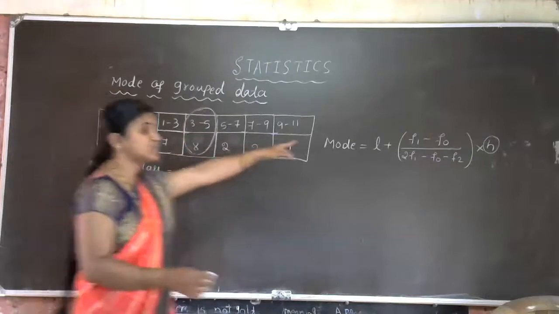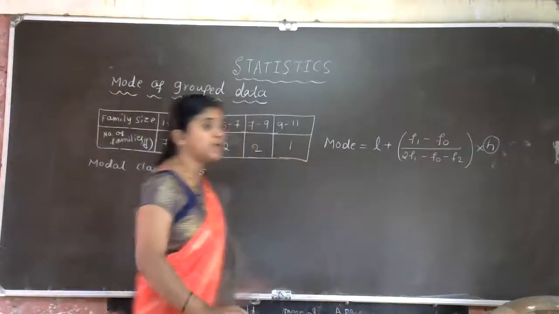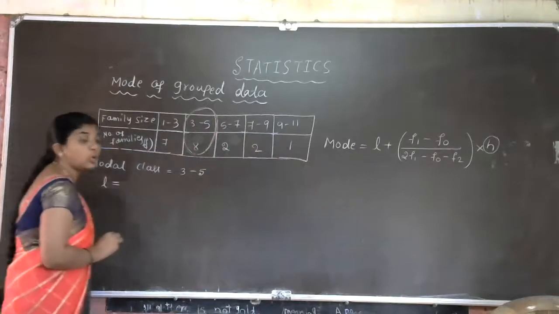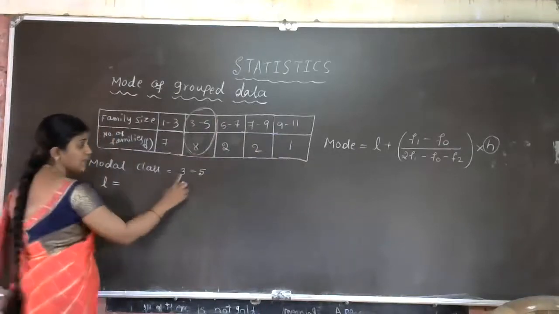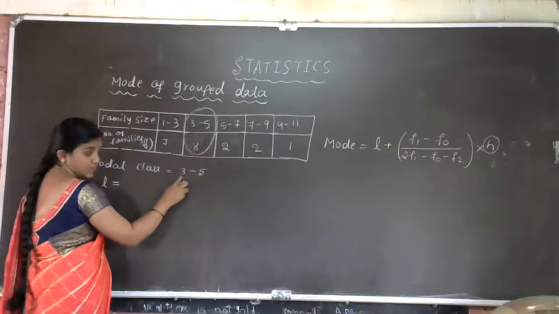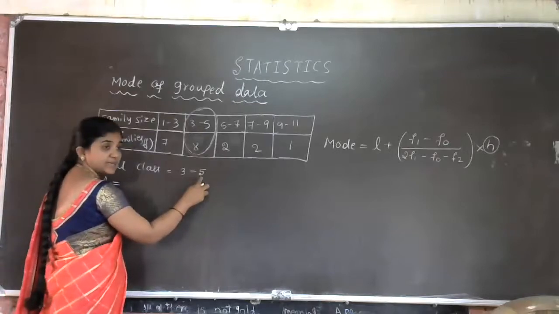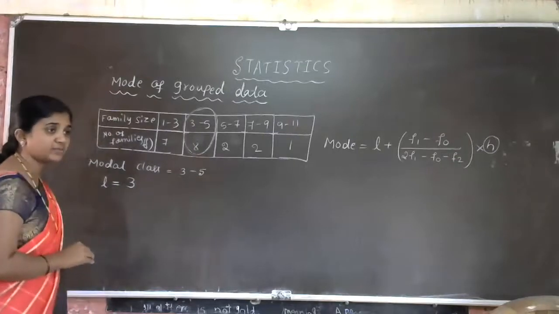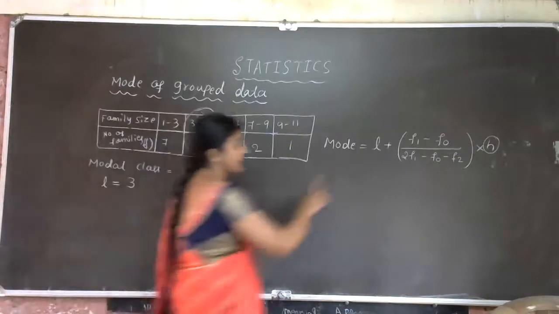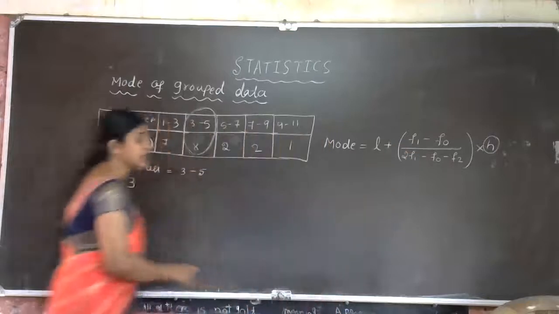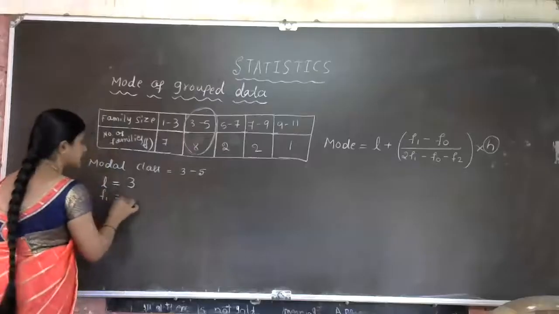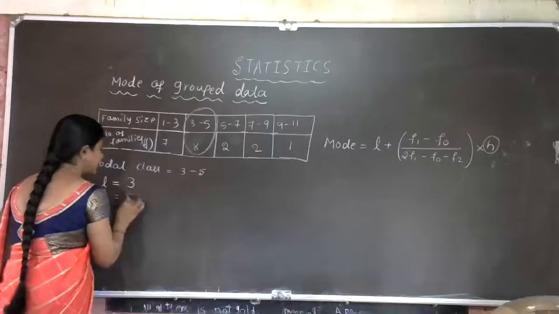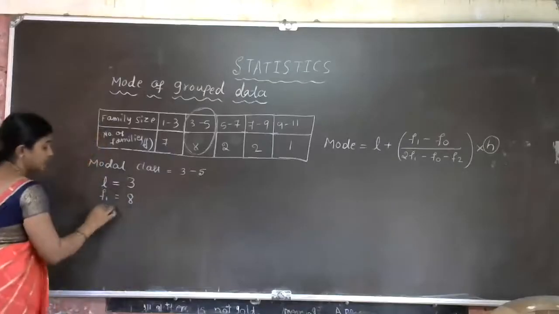Now we have to list out the characters for the formula. First is L. L stands for lower limit of the modal class. Modal class is 3 to 5. Here lower limit is 3, upper limit is 5. So L is 3. Got the idea of this one? Next we'll write F1. F1 stands for the frequency of the modal class. Frequency is 8.